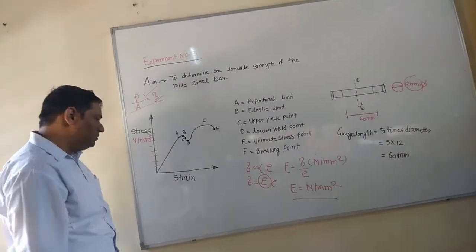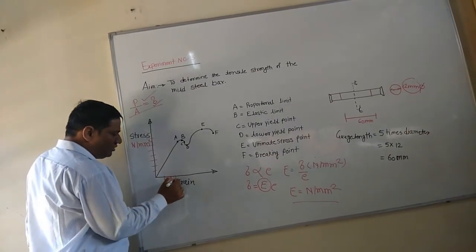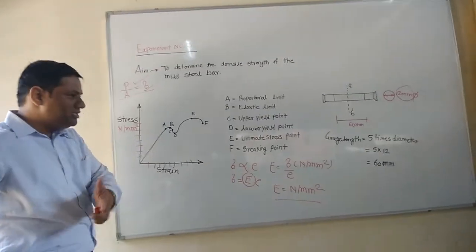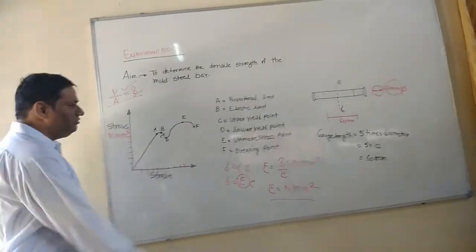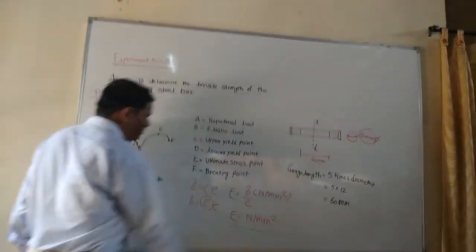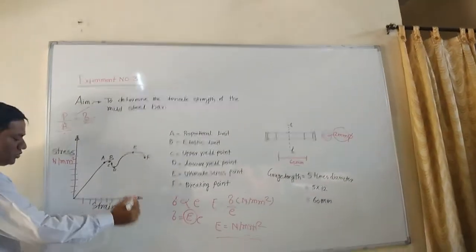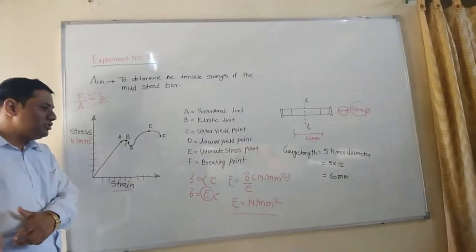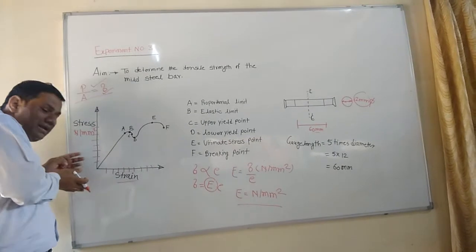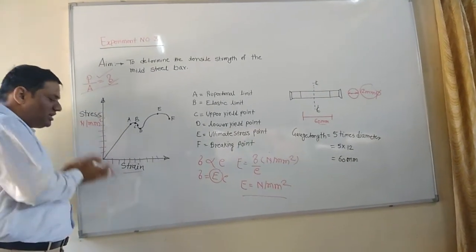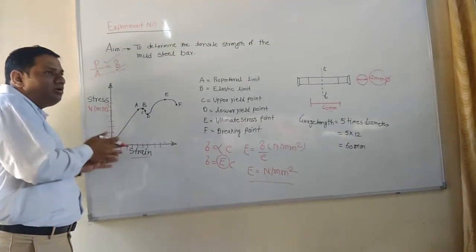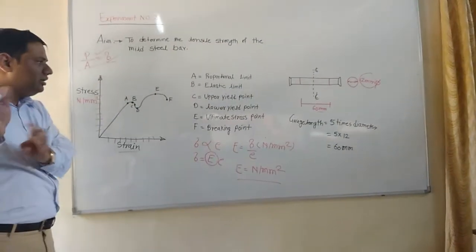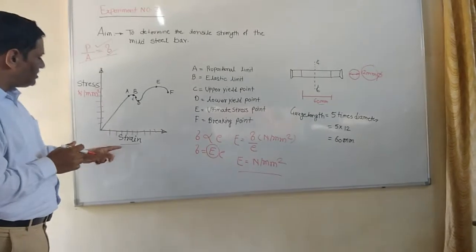Clear? Similarly, for every reading, we know the change of length. We can measure the deformation on the measuring unit of the UTM, and we know the original length of the bar. So we can calculate the value of strain also. But in our UTM, this is our digitalized UTM machine, so directly we will get the graph for stress and strain. Okay, we will not draw this graph directly. It is already made by the machine. Clear? So this is strain and stress.